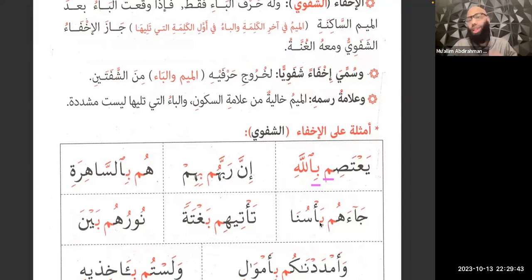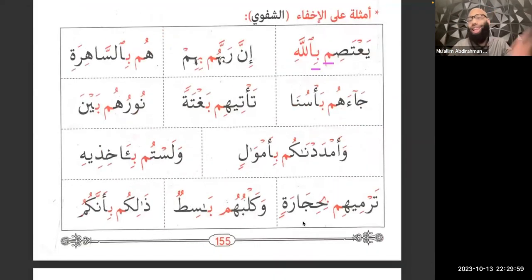Same thing here. Let's just add one more example. We're on a roll already. We have a ba after meem as-sakinah. We're going to hide the meem sound with a ghunna while we get ready to say the next letter. Ja'ahum ba'suna. All right. So now that's it. That is al-ikhfa for meem as-sakinah.